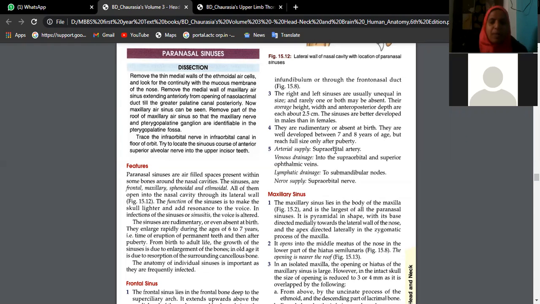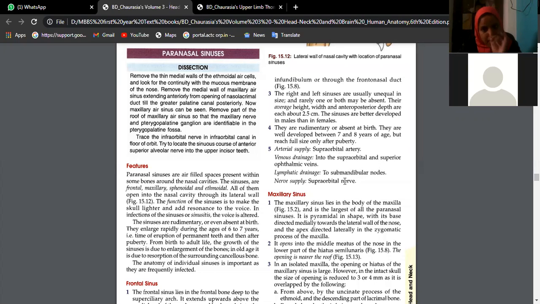No problem. It's a branch of the internal carotid artery, beta. On either side of the cavernous sinus, we have this internal carotid artery. Its branch is the ophthalmic artery, which goes into the orbit, isn't it? The same artery enters into the scalp, supplying the scalp: supraorbital artery, supratrochlear artery, isn't it? Because these arteries are very close to the frontal air sinus, the supraorbital artery is supplying it.